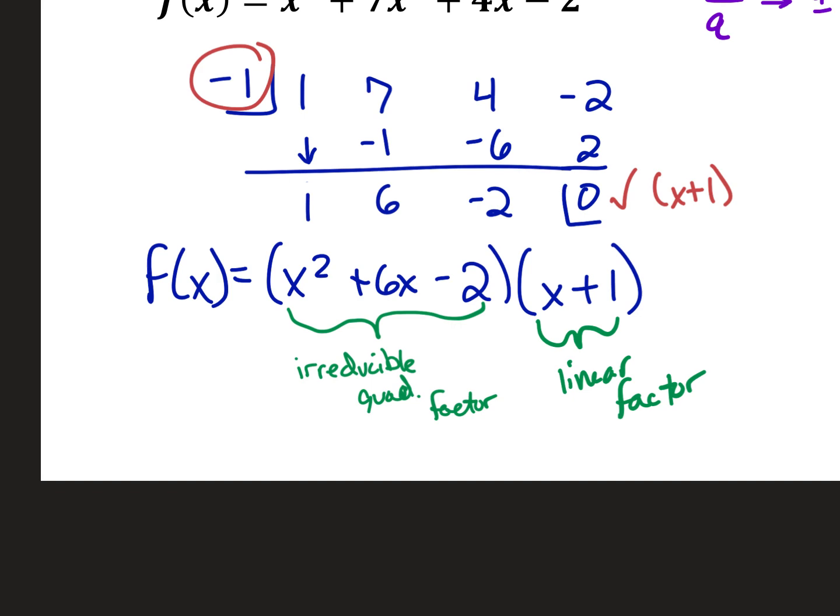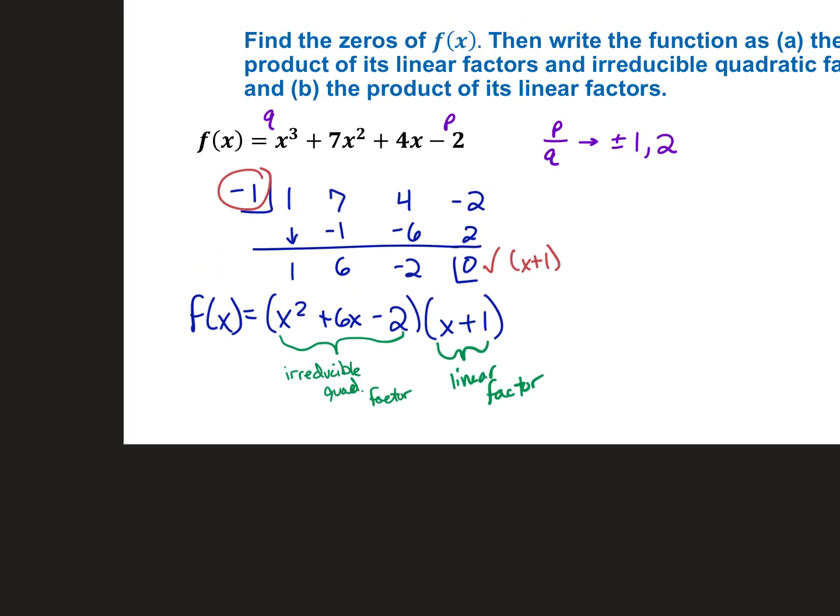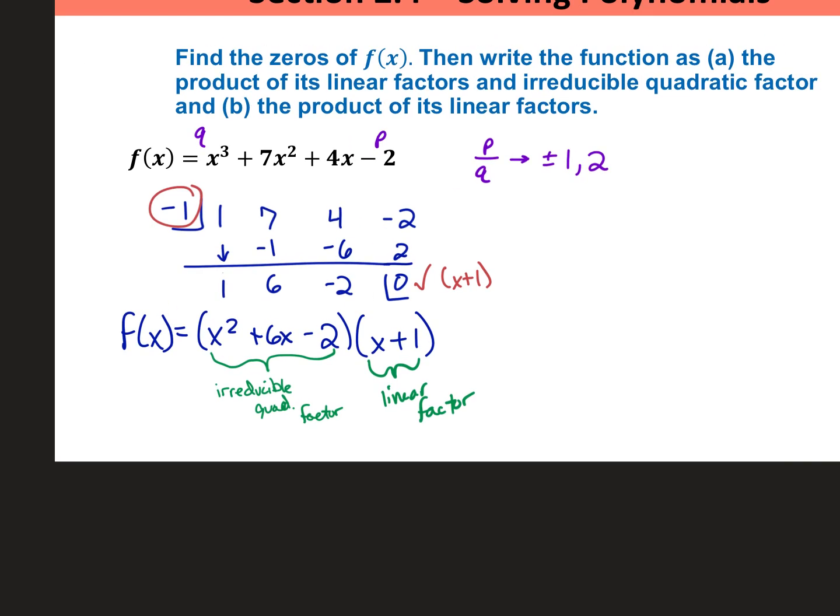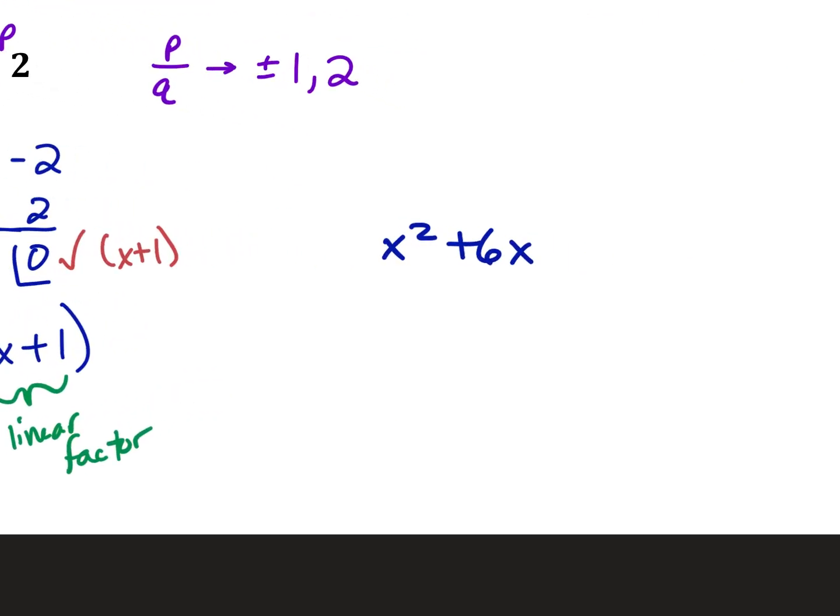Okay? So that is one part of the problem that's been solved for us. But they also want it as a product of the linear factors. And they wanted us to find the zeros. If we find all the zeros, the real ones and the non-real ones, what are we going to have to do with this quadratic? We're going to have to factor that more to find more zeros. But I just got done saying it can't be factored. Oh my gosh, is factoring the only way to solve a quadratic? Oh man, you can use the quadratic formula. Or complete the square is always an option.